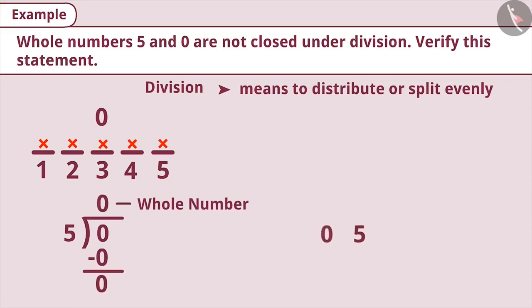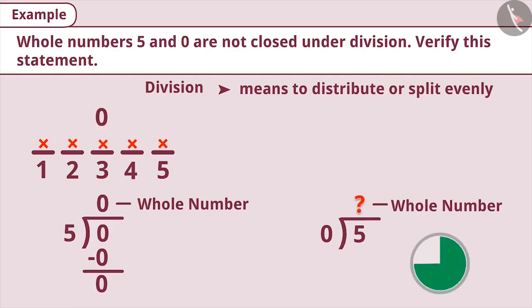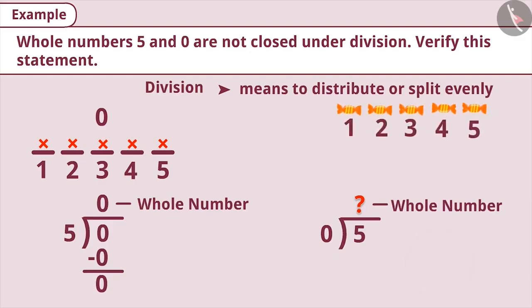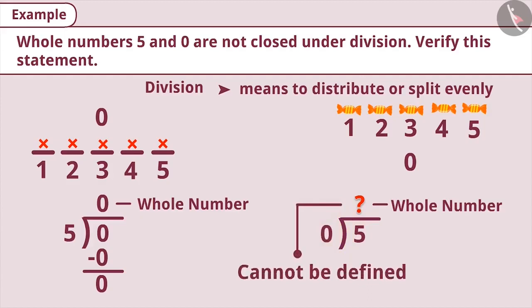Will the result of 5 divided by 0 also be a whole number? Think for a while. If you have 5 chocolates which you have to distribute equally among your 0 friends, then you will never be able to share them. That is, you will never get the result of division of 5 by 0. Therefore, 5 divided by 0 is not defined. That is, the result of 5 divided by 0 cannot be called a whole number. Therefore, whole numbers 5 and 0 are not closed under division.